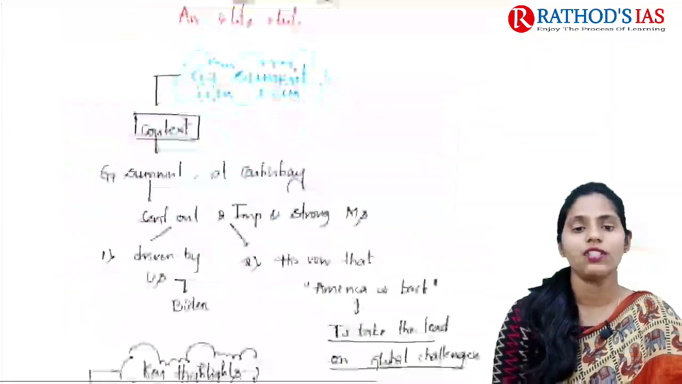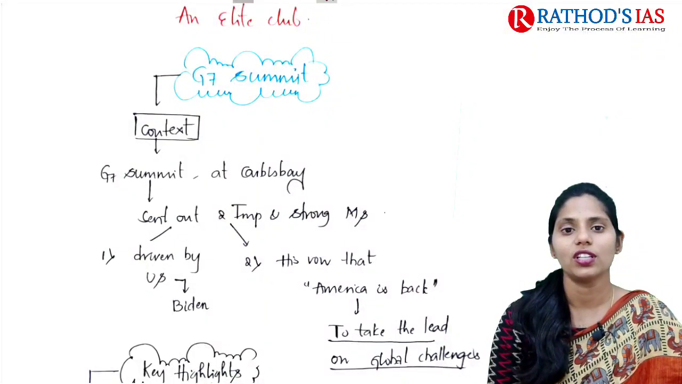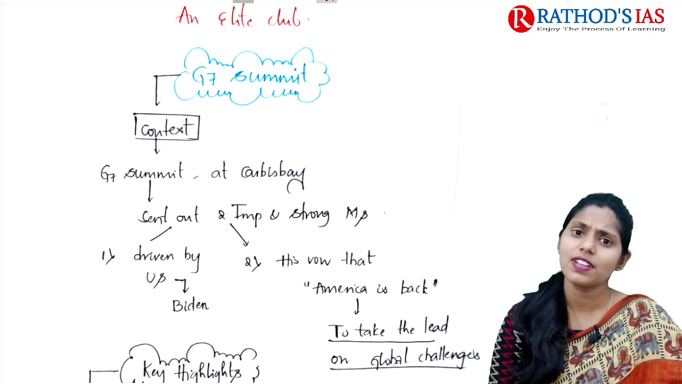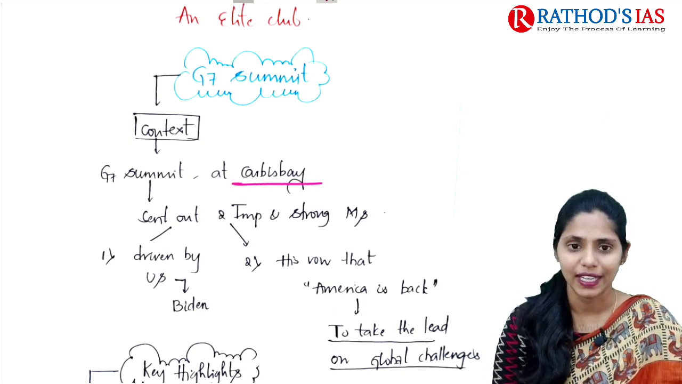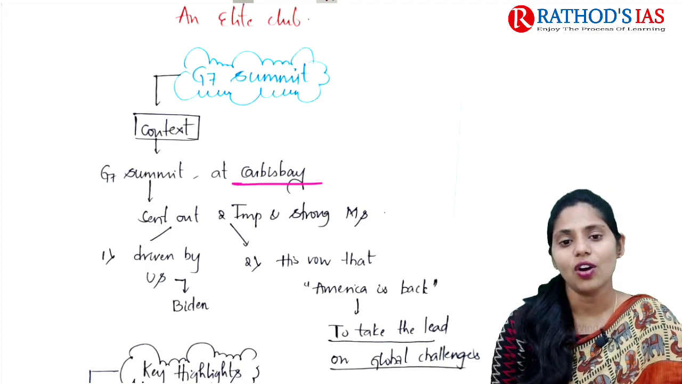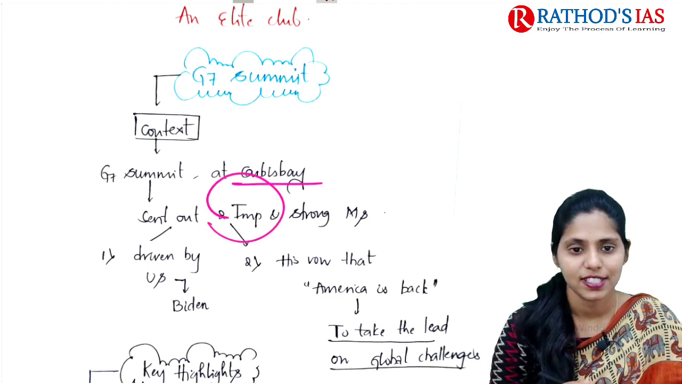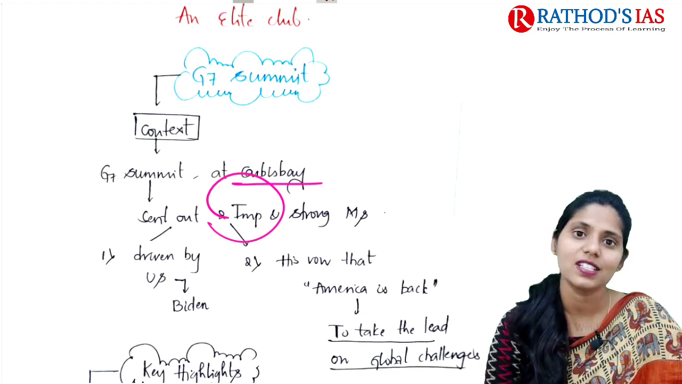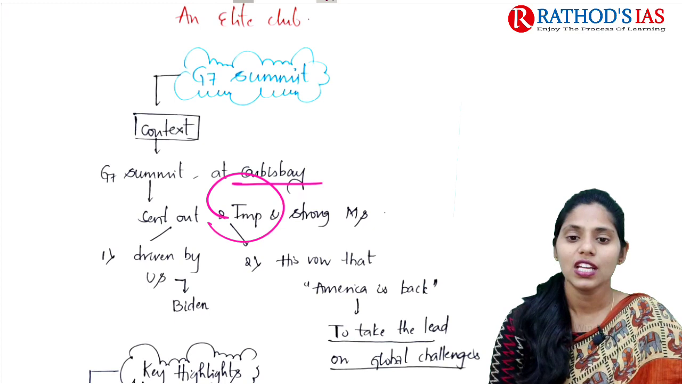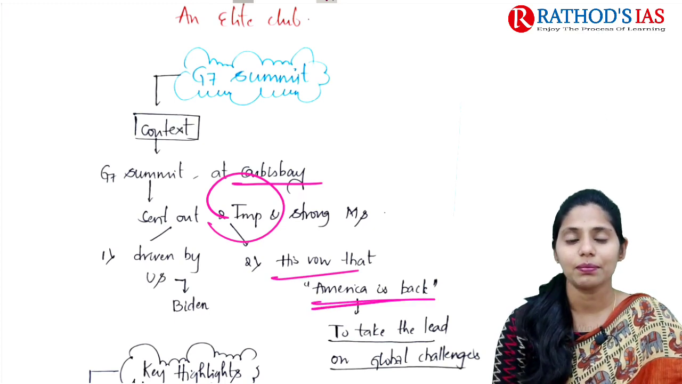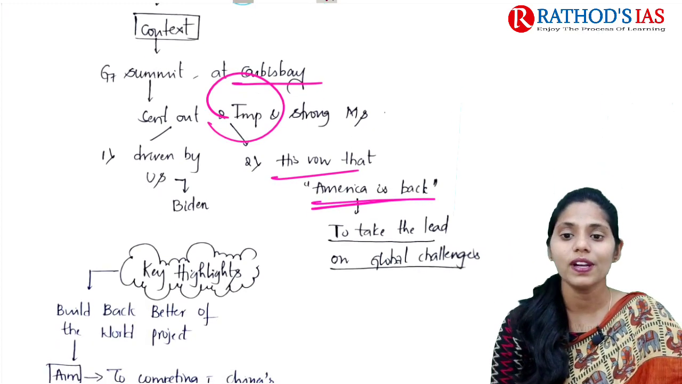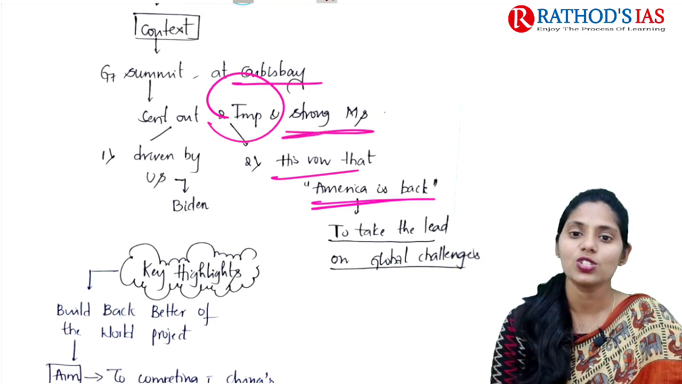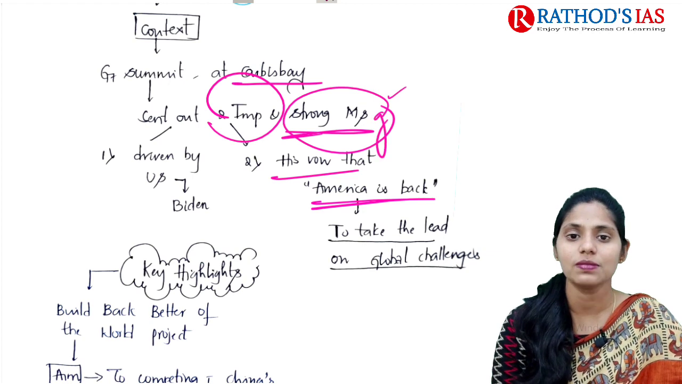If you see, this article mainly focuses on this G7 summit. Recently this G7 summit was held at Carbis Bay, and it sent out two important and strong messages. The first one is that this G7 is driven by the US, that is President Biden, and the next one is his vow that America is back, mainly to take the lead on global challenges. USA wants to make a lead here. So these are two important and strong messages which we saw in this meet.